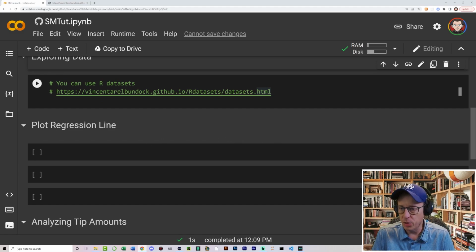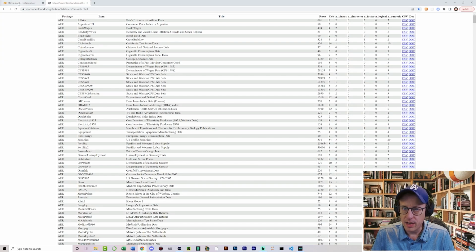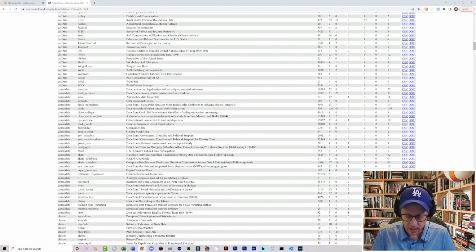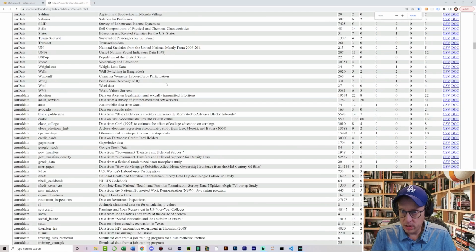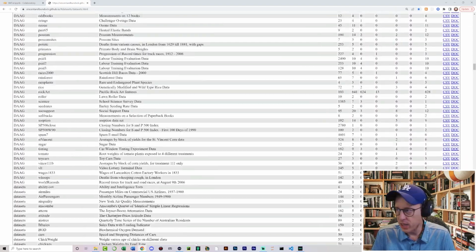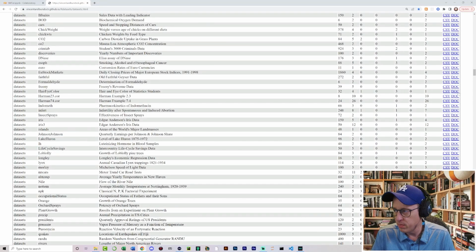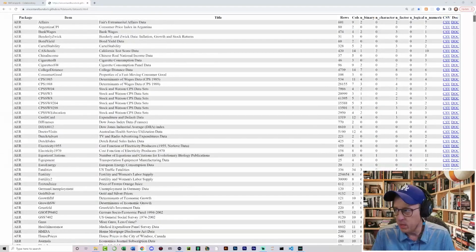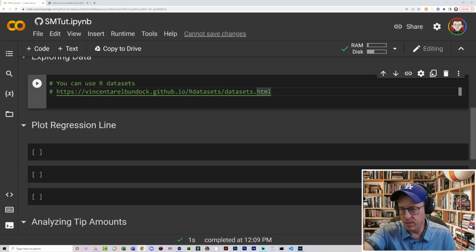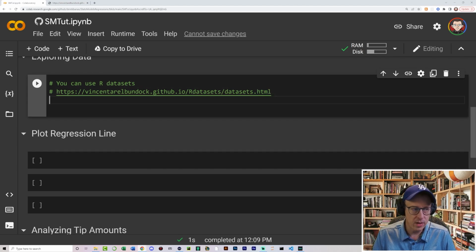All right, so what we're going to be using, again, are data sets that are readily available to you. I'm going to be using one of the R data sets, and there is the link to it right there. People ask me all the time, where can I get some data that would be useful to play around with? Well, this is one place. There are numerous other places where you can get data, but you can see here are some really awesome data sets that are provided, and I'm going to be using 2 of them in this video. All this code is going to be on GitHub, so you'll be able to go in there and grab it and do whatever you'd like with it.